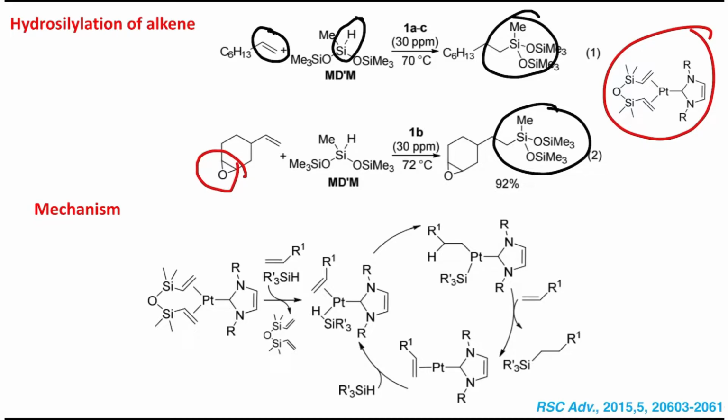Generally we say that epoxides are very strained, three-membered, highly reactive molecules. It's true, but the reaction condition is mild as well as selective, such that selective hydrosilylation could be achieved. So this is the overall reaction, and the mechanism is similar to what we discussed just some time before: oxidative addition, group transfer, reductive elimination, and in this way the catalytic cycle goes on.